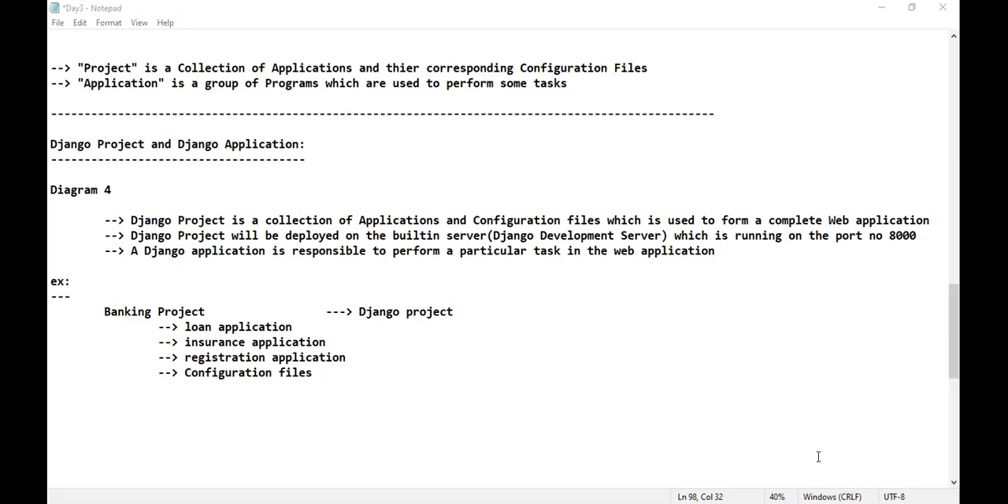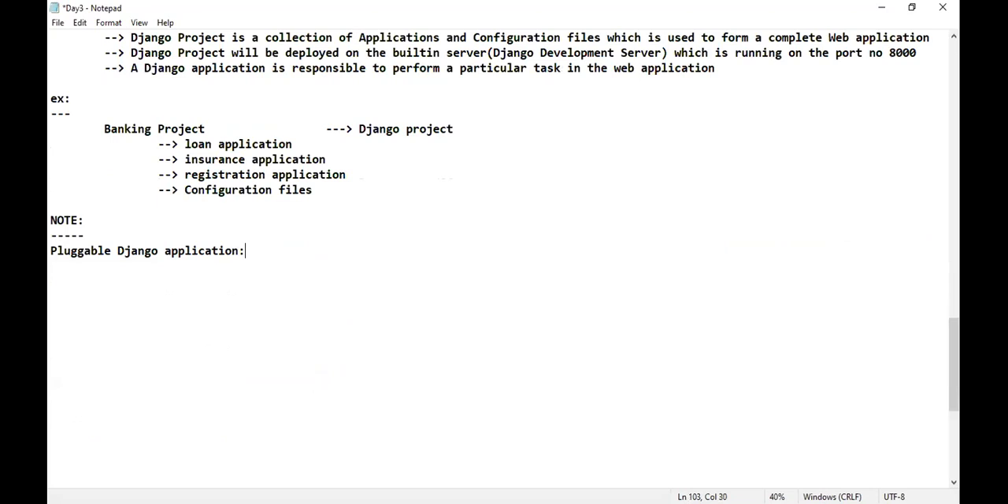Okay, one more question they'll be asking in the interview. What do you mean by pluggable Django application? It's a very important interview question. In the interview, they'll be asking, what do you mean by pluggable Django application? The note point I will tell has the heading pluggable Django application.